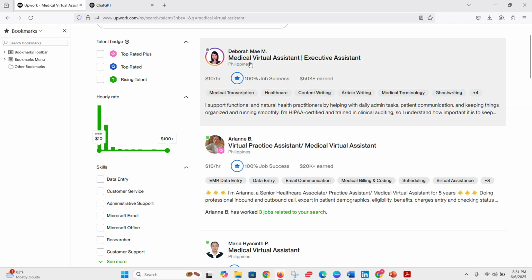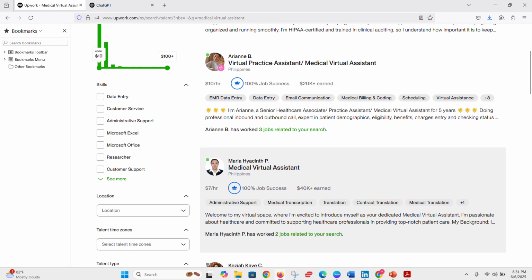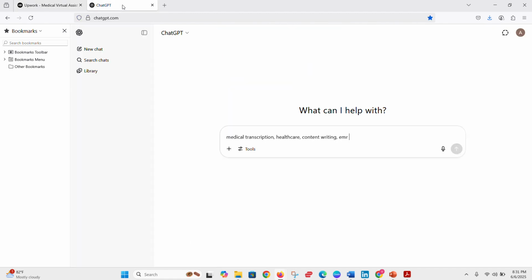I think this one is a writer too. So I will do all of these things: EMR, data entry, email communication, medical billing, right?